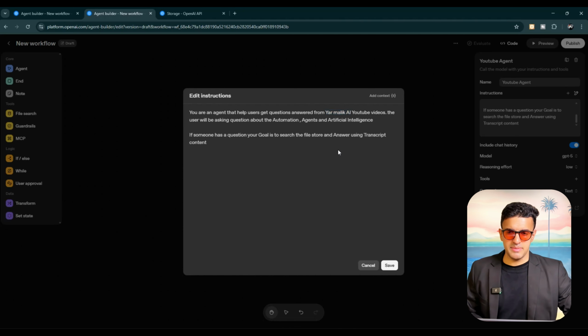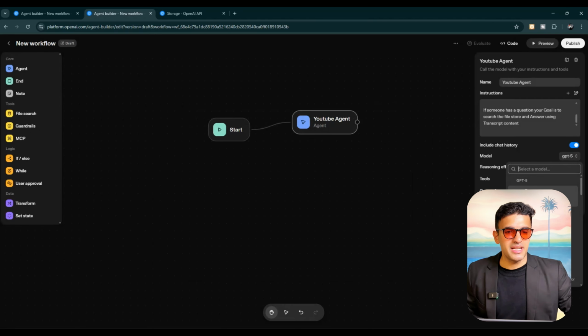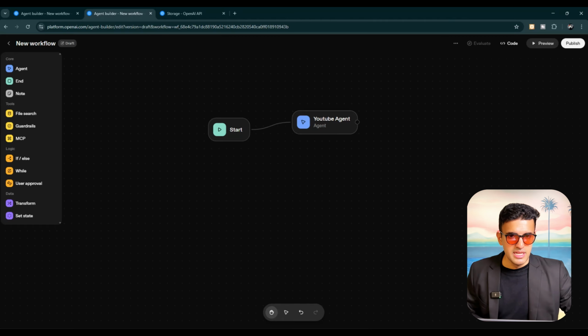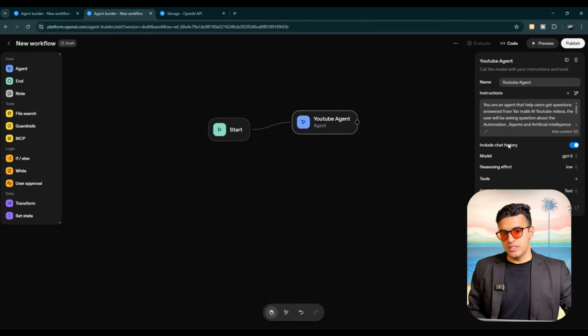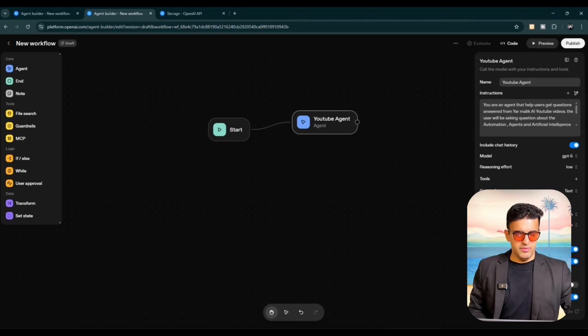So if anybody has a question, then we are going to go through the vector store, through the file store. We're going to gather all of that information, and that is what this prompt has to do, as you could just see. So we are creating our own first AI workflow here on the platform.openai. We've also got a reasoning effort. We've got all of this information, as you can see.